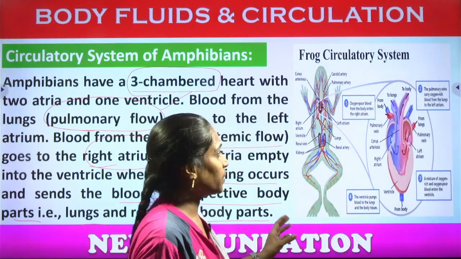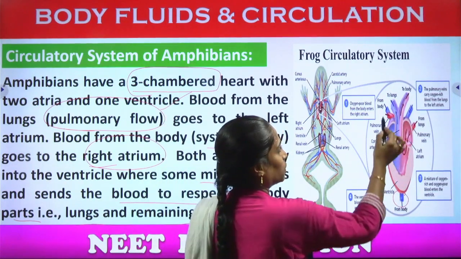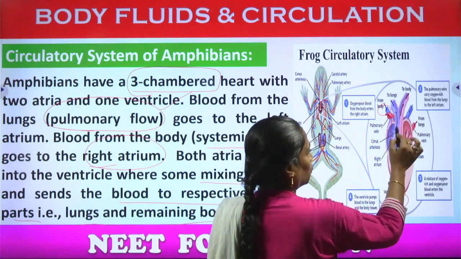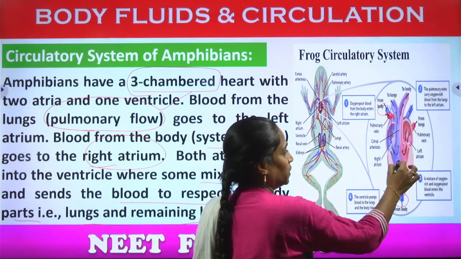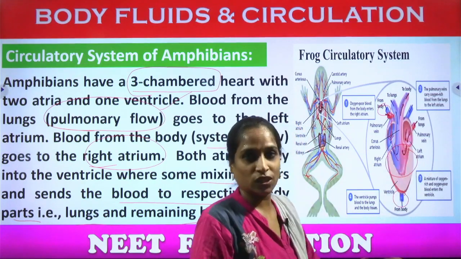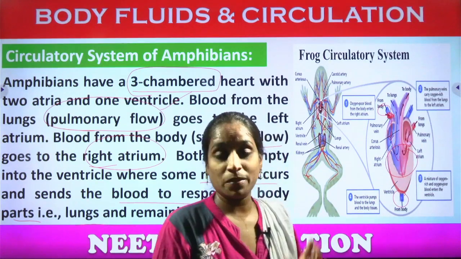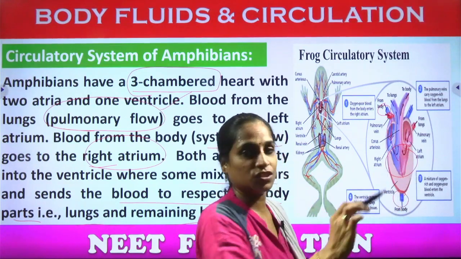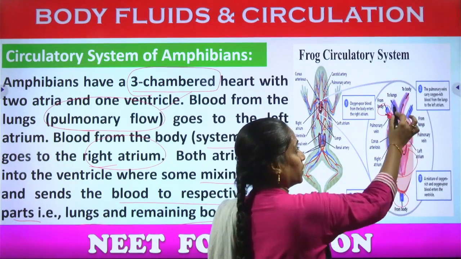Let us see the mechanism here. From the body, the deoxygenated blood moves into the heart. Which chamber? It goes to the right atrium, and from there it moves towards the right ventricle. We can't say right ventricle and left ventricle, only a single ventricle is there, but a slight, partial partition can be seen, so that mixing of oxygenated and deoxygenated blood can occur, but the blood enters the respective areas.